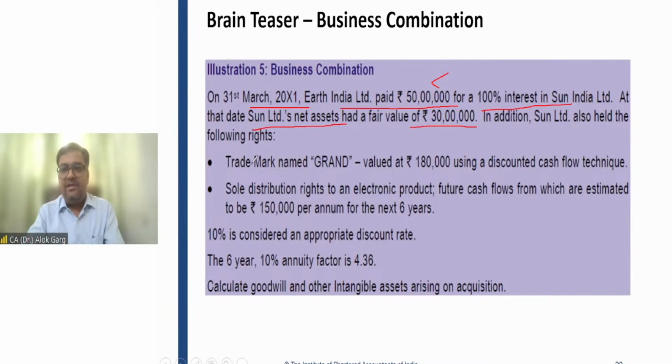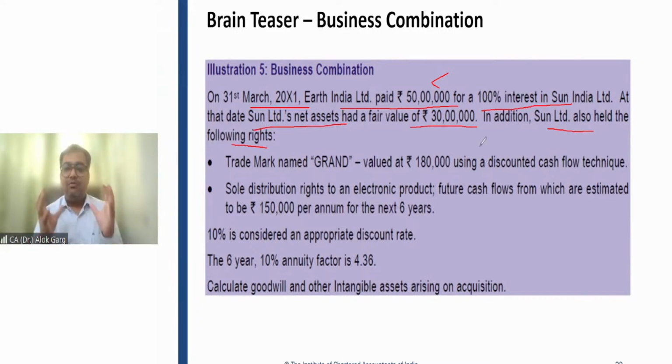In addition, Sun Limited also held the following rights, right? So the company has paid a purchase consideration of 50 lakh rupees. The fair value of the net assets is 30 lakh rupees, right? And the acquiree also held the following rights.